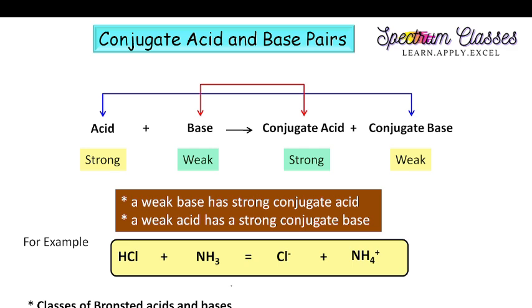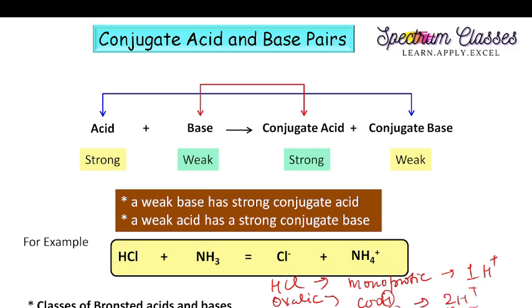Now the classes of Bronsted acids and bases. If we have HCl, this is called monoprotic. Monoprotic means it has one dissociable H+ ion. If I have oxalic acid, which has this structure, right? It has two dissociable protons. It is known as biprotic. Similarly, boric acid is described as having three dissociable protons, so that is why we call it a triprotic acid. Similarly, we can name our bases also.